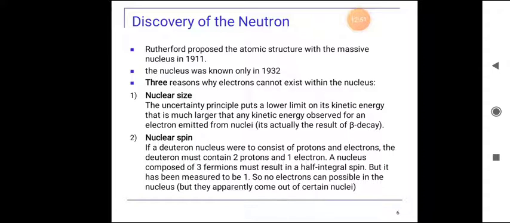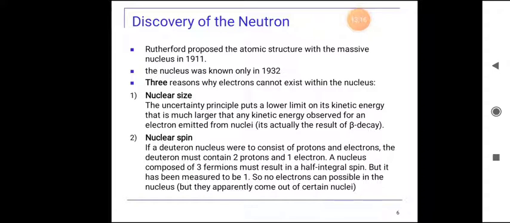There are three reasons why electrons cannot exist within the nucleus. The first one is nuclear size. The uncertainty principle puts a lower limit on its kinetic energy that is much larger than any kinetic energy observed for an electron emitted from nuclei. It's actually the result of beta decay.